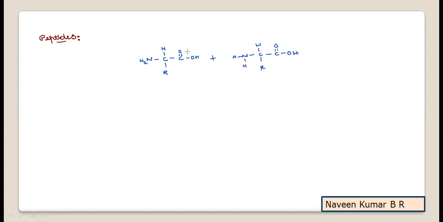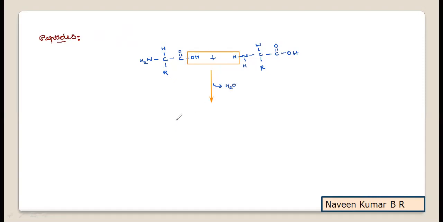In the interaction, the hydroxyl group of the carboxylic group of one amino acid and the hydrogen of the amine nitrogen of the other amino acid will interact, and in the process a simple water molecule gets eliminated. So the interaction of COOH and the hydrogen of the NH2 group.